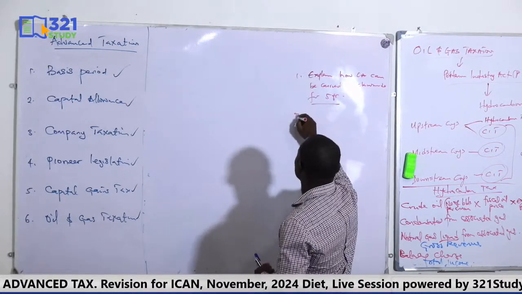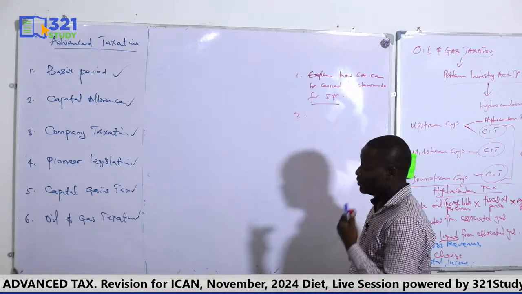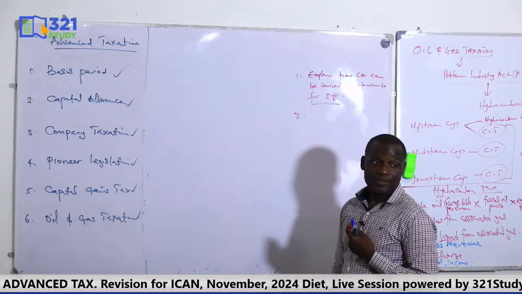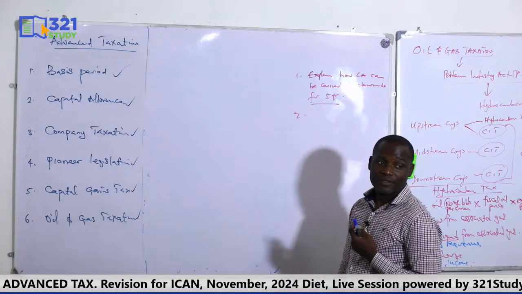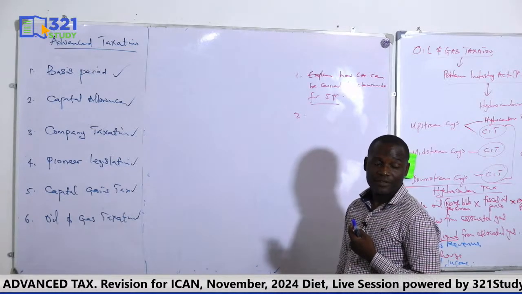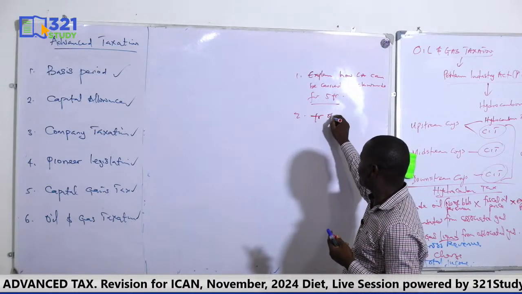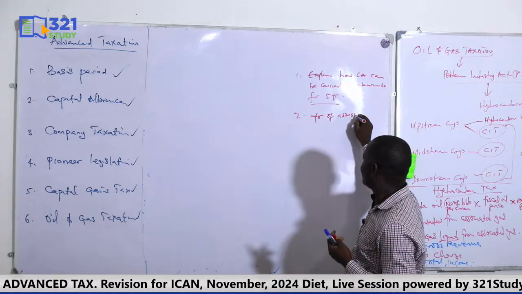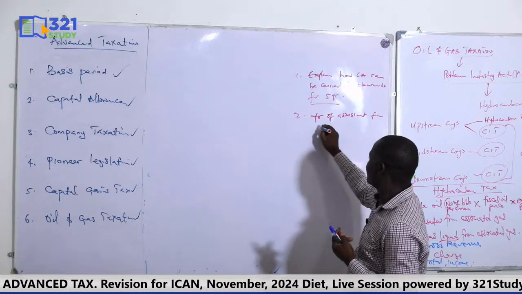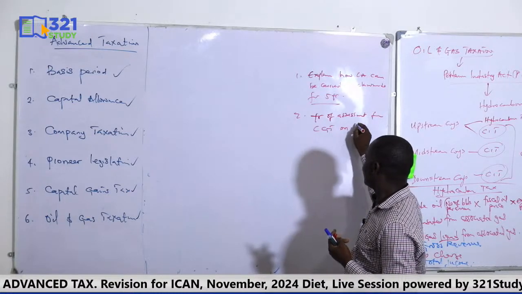Okay, second one is, how do we determine the year of assessment of CGT? Because when it is paid via hire purchase, for CGT, for CGT via hire purchase.